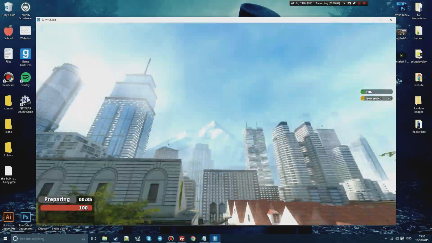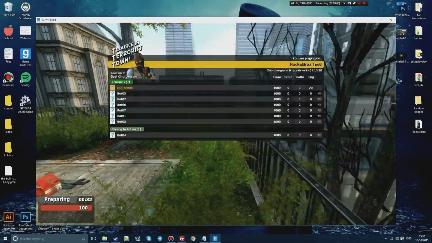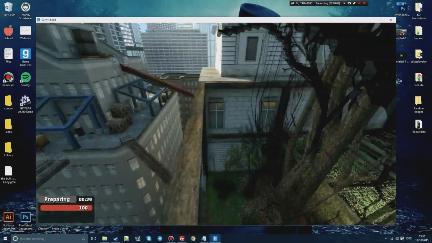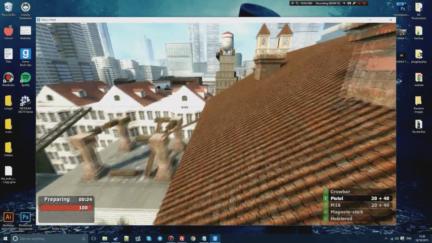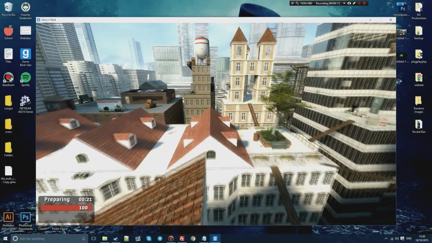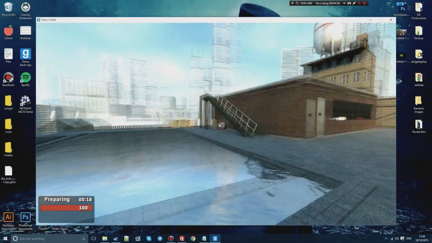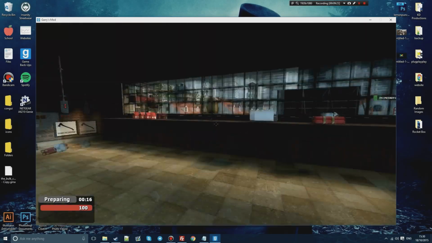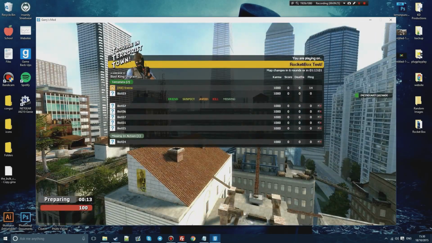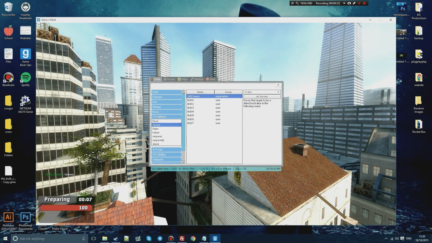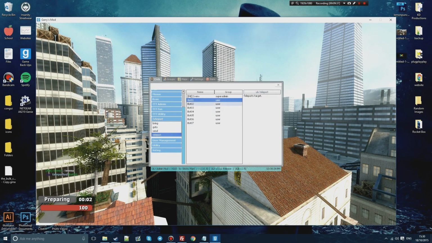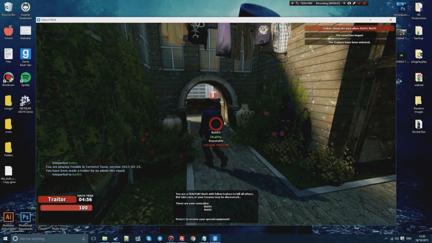Oh god, almost fell off the map there. This is some TTT map that I found on the workshop. I can't actually see any bots anymore, that's strange. See if you can see anyone. Nope. I guess what we could do is just TP to them. No, let me do that. Menu, and then we want to teleport to bot 1. Oh, yeah, I messed up. Okay, there we go. So you can see I'm a traitor.